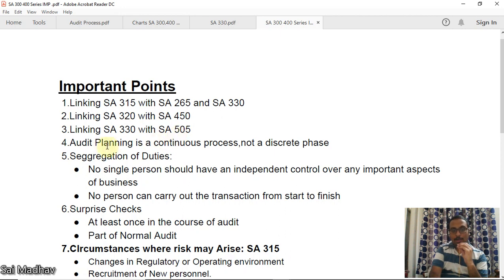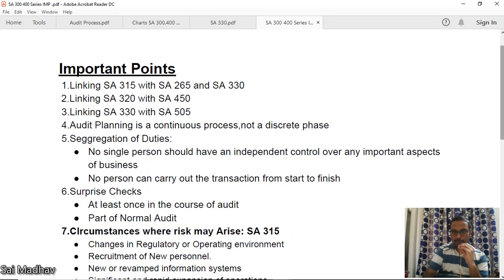Now, audit planning is a continuous process, not a discrete phase. This is a very important line, guys. Audit planning is a continuous process. See, even while performing the audit, you should be planning the next stage. It is not a one-time thing, right?